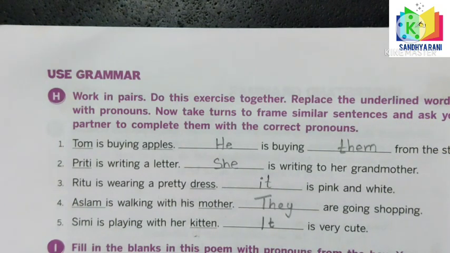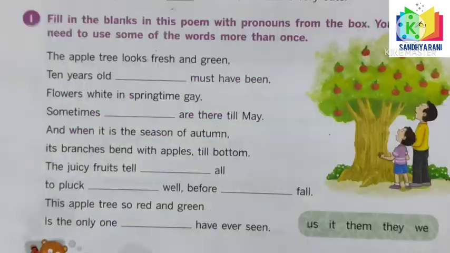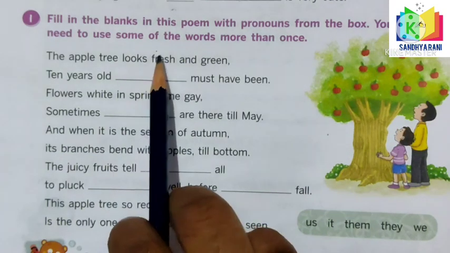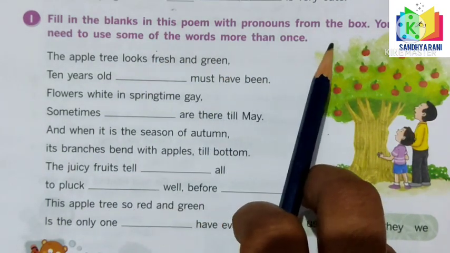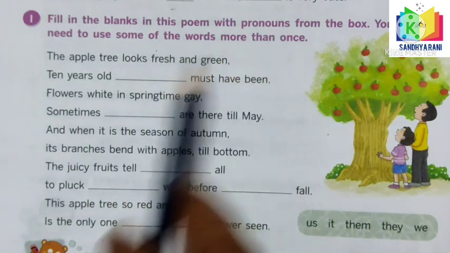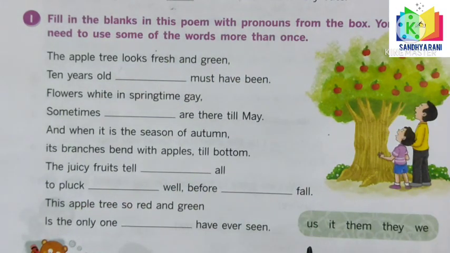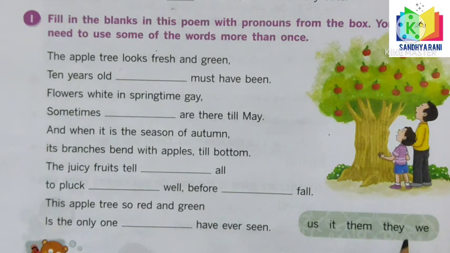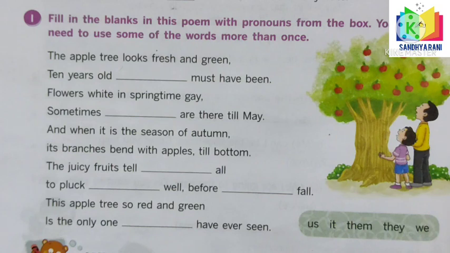Let us check the next exercise. Fill in the blanks in this poem with pronouns from the box. You may need to use some of the words more than once. Here they have given the words us, it, them, they, we. We should fill in the blanks with the words which are suitable.